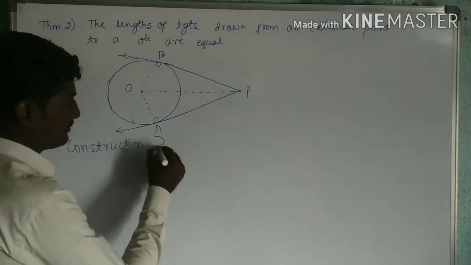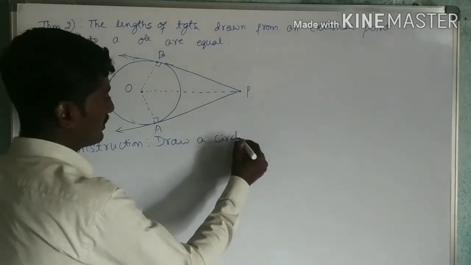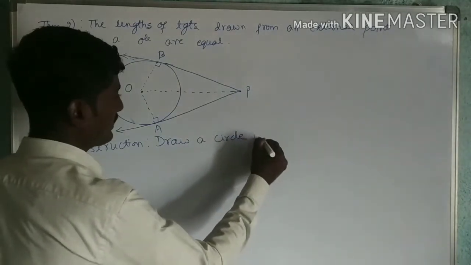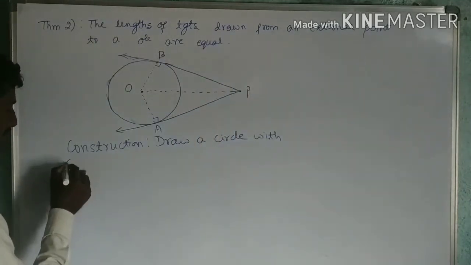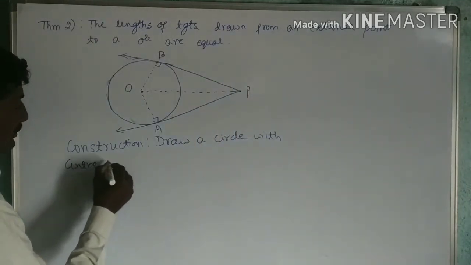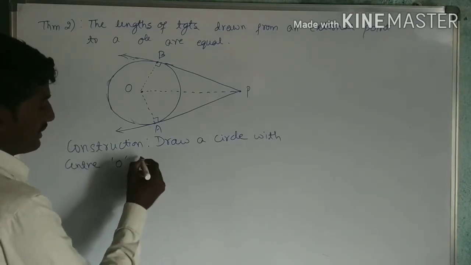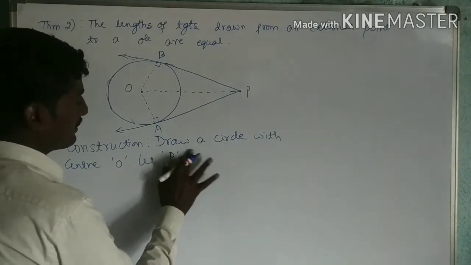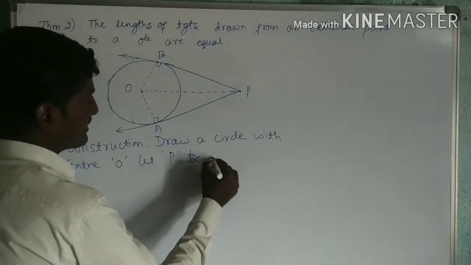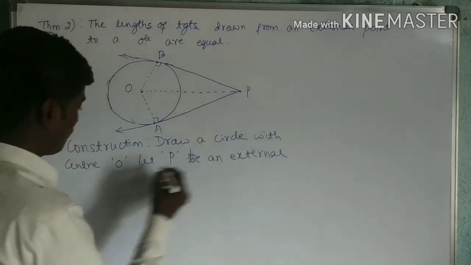Draw a circle with the center O. Let P be an external point.